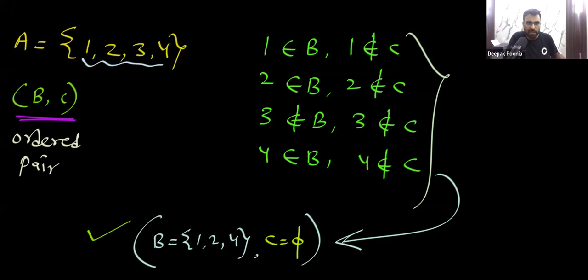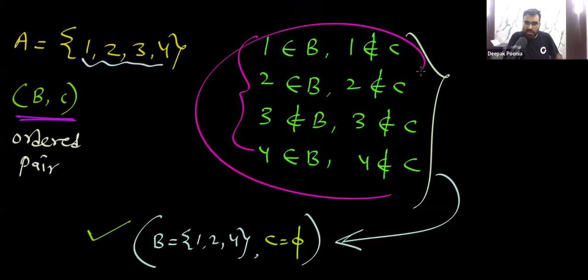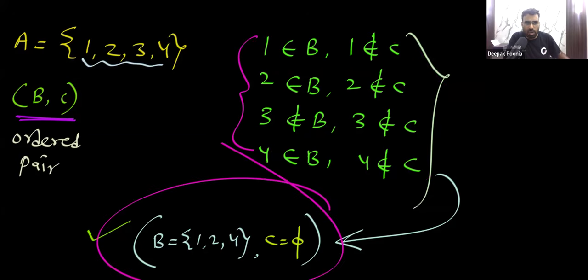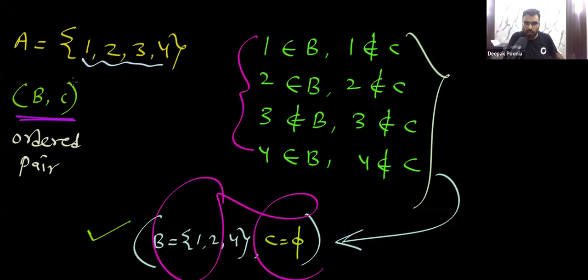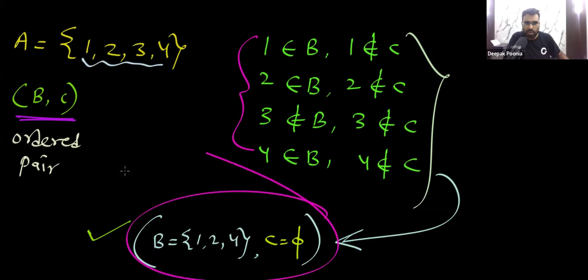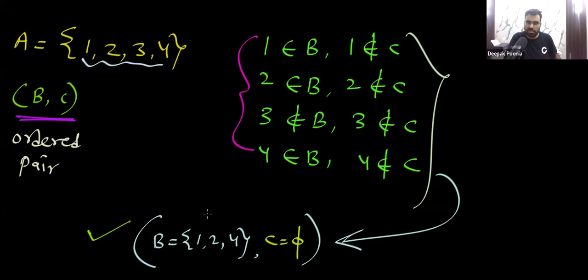and every element of this set A has three choices. What are the three choices? For every element of this set A, I can say it will go to B but not C, or it will go to C but not B, or it will go to none of them. Depending on these three choices for every element, I will get this ordered pair B, comma C. And yes, this I should count because both B and C are subsets of A, and both are disjoint because their intersection is phi. So yes, this would be counted.